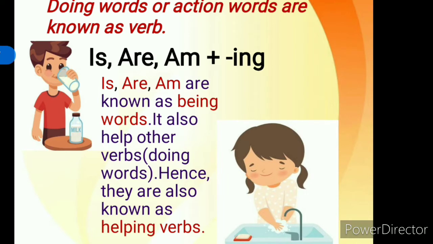Remember children, is, are are known as being words. They also help other verbs, hence they are known as helping verbs. Here I want to tell you something. Doing words or action words, which we read in chapter 11, are known as verbs. Doing words and verbs are same. Remember children, doing words and verbs are same.